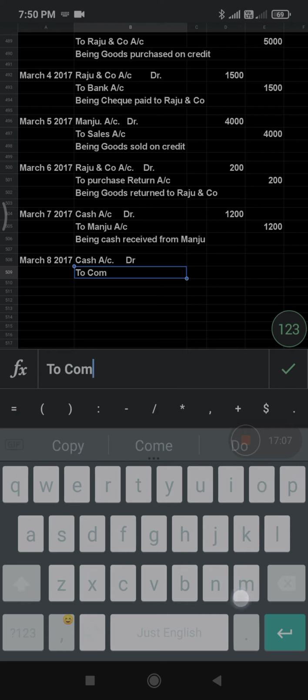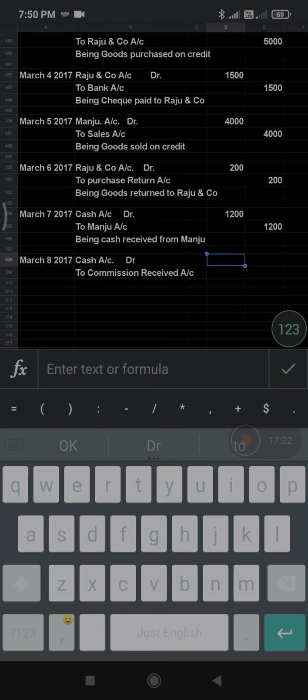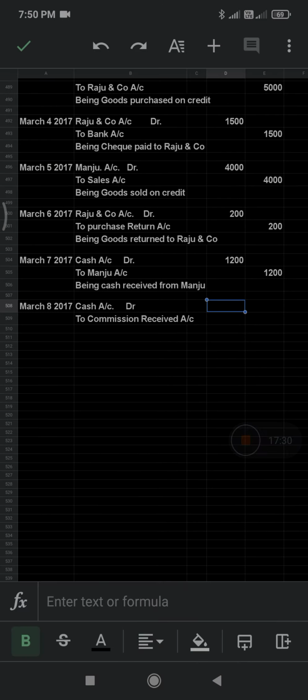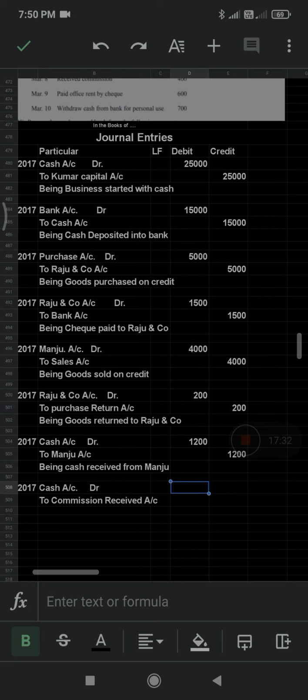So I'll write here, to commission received account credit. Everyone please write down, to commission received account credit. If you just write commission, again you are going to get confused whether it should be paid or received. So please write commission received only.